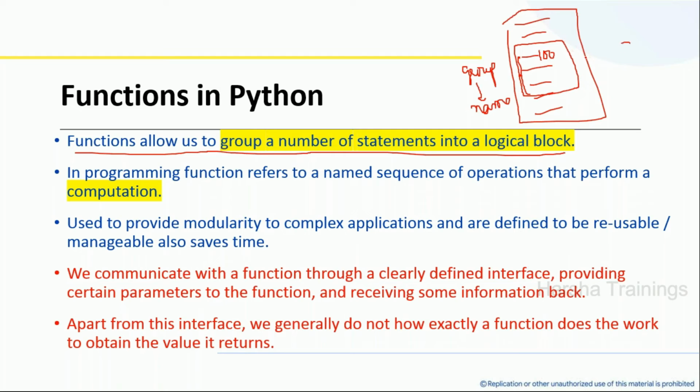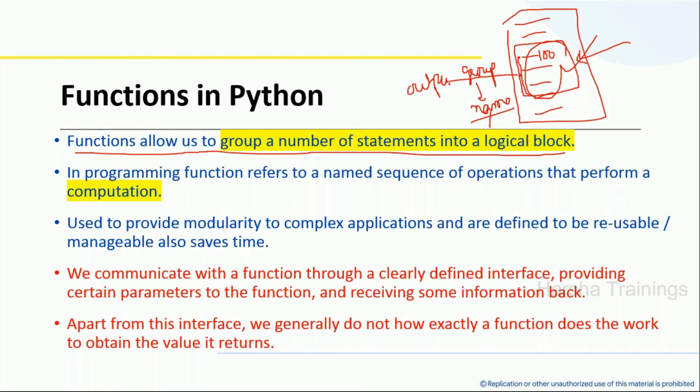Whenever I want to execute this block of statements, instead of calling all 100 statements, I will simply call with the name of this function. Whenever I call with the name of the function, all these 100 statements will be executed and it produces some output.